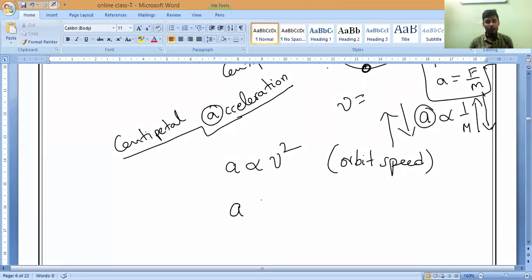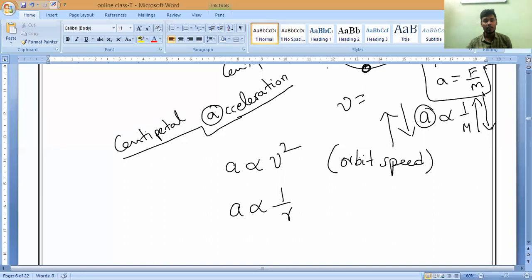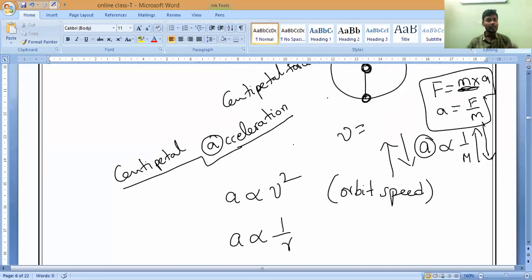Inversely proportional to the radius of the circle. Please kindly remember. Now you have to write. When the object is in circular motion, what should we call the acceleration? Centripetal acceleration. Understand? Please write it.